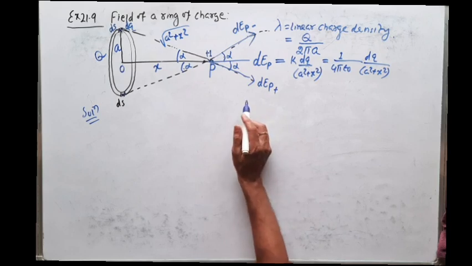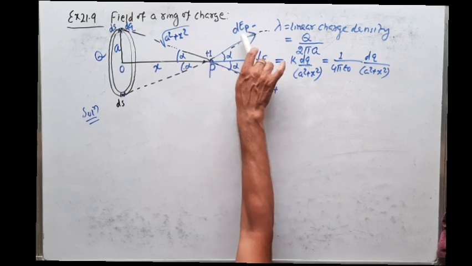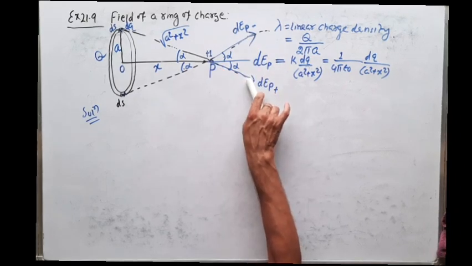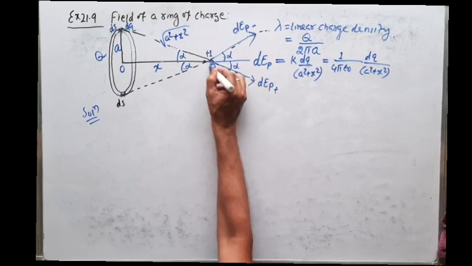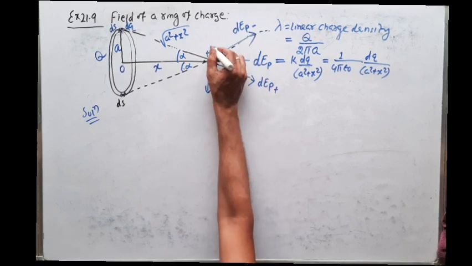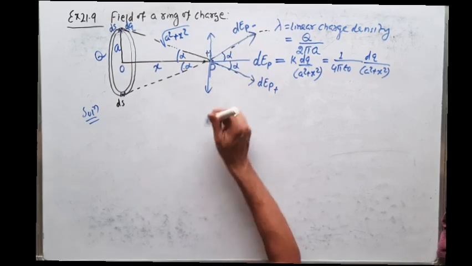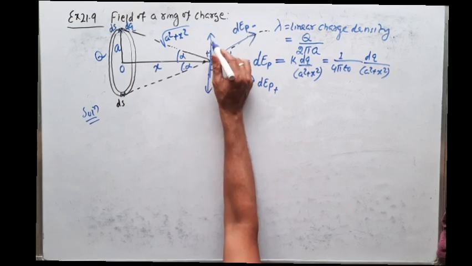Now at this point P, if we add these two vectors, what will happen? The y component of this vector will lie along this direction, and the y component of the other vector will lie opposite to it. So this value will remain the same and they are opposite.